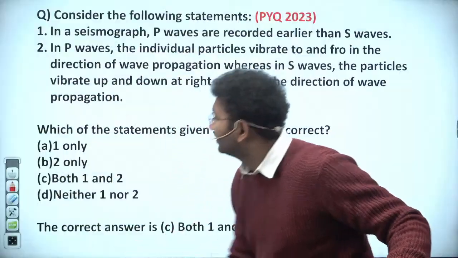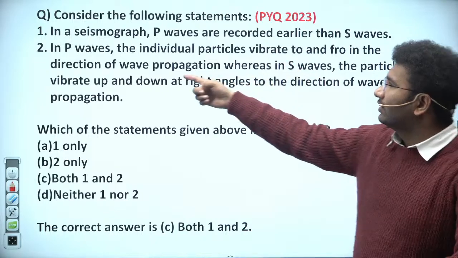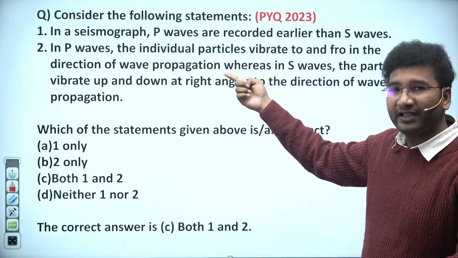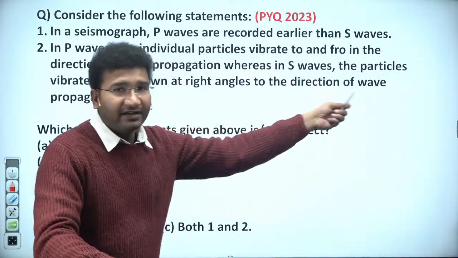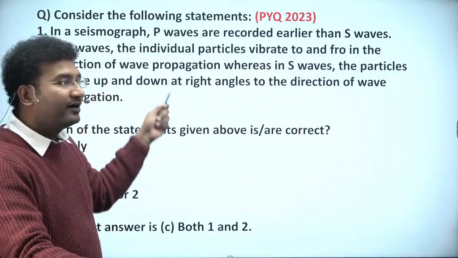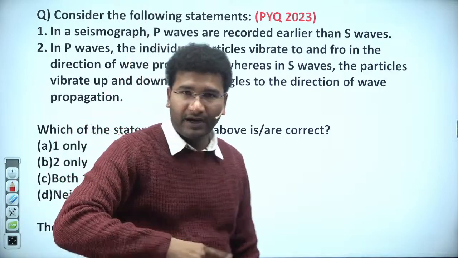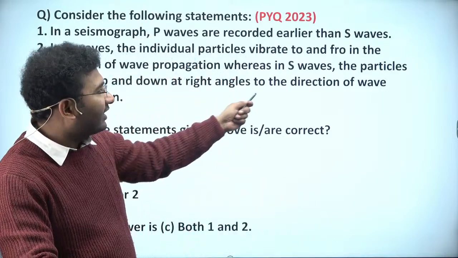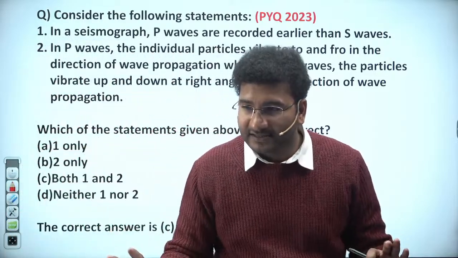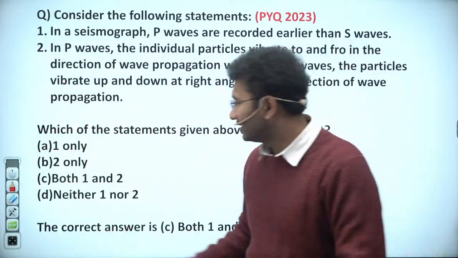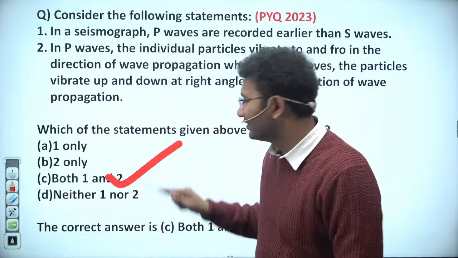So yes, this statement is true, in the direction of the wave propagation, whereas in S waves the particles vibrate up and down, at right angles to the direction of propagation. Yes. So what is the answer? Both the statements are right.